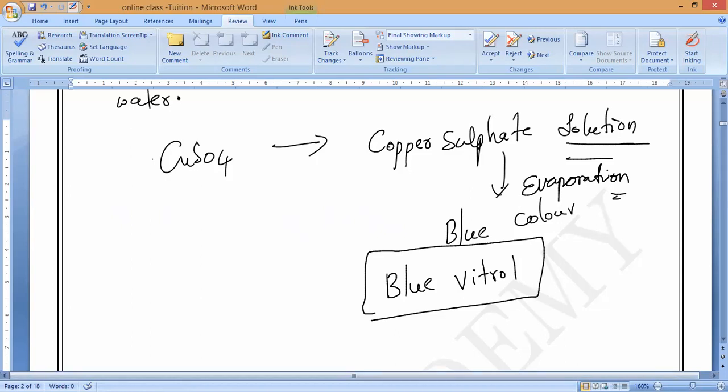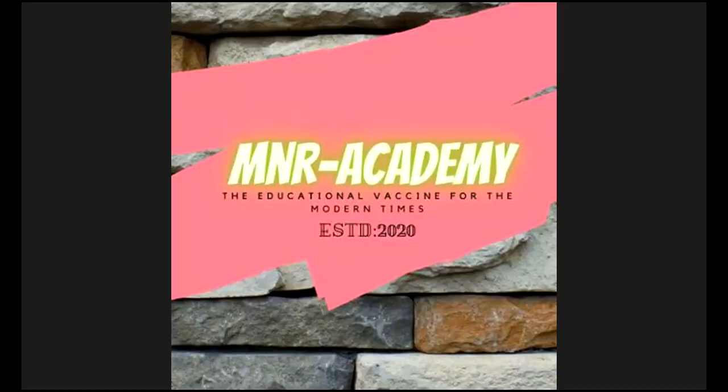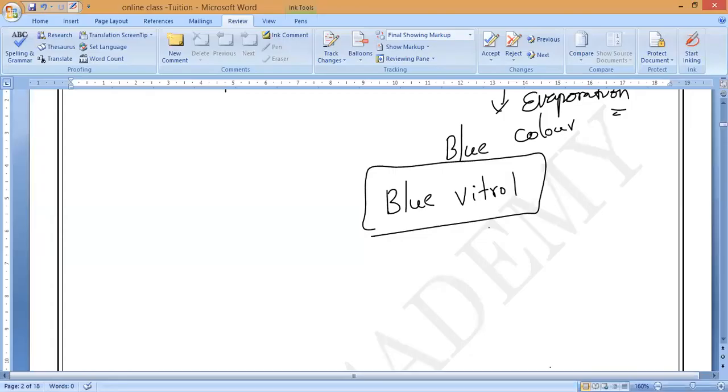Getting copper sulfate crystals from copper sulfate solution, we will also study under crystallization. There we will form the crystals of copper sulfate. So the formation of crystals, we call it the crystallization process. So you can see here the sugar solution and salt solution, as well as copper sulfate, blue vitriol. All these things are separated from their water solution.